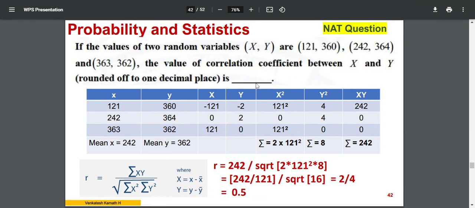I think this is from last year's question paper again. Mostly this is last year's or a previous year's, I don't remember, but this is related to the correlation coefficient. If you look at it carefully, again the same point I'll take.